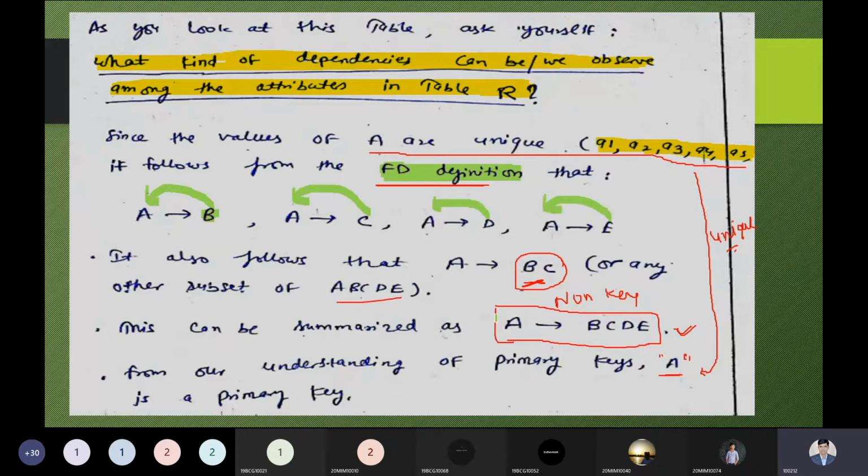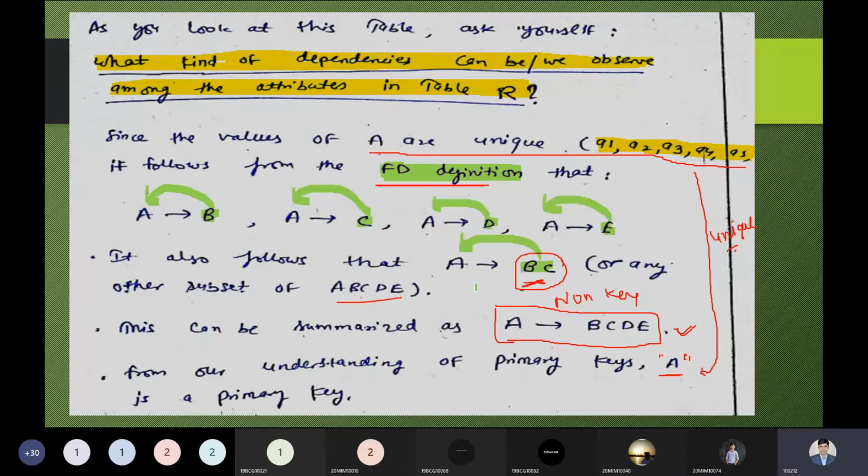So you're talking about the determinant and dependent. This is just notation, nothing else special. As per the definition of functional dependency, all the non-key attributes can depend on A, B, or can depend on A. And it is also possible, if you do not want to choose more attributes, if you want to choose B and C as non-key attributes, yes, of course you can choose. So BC can be the non-key attribute that can also depend on A. It is also possible. That is the point.